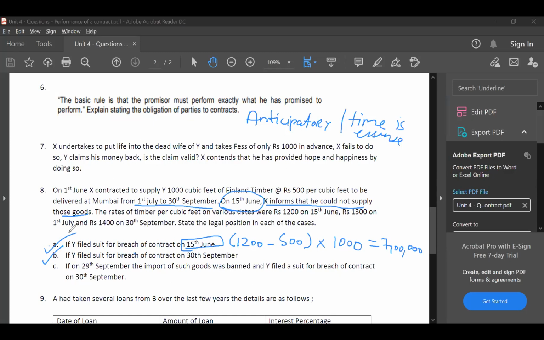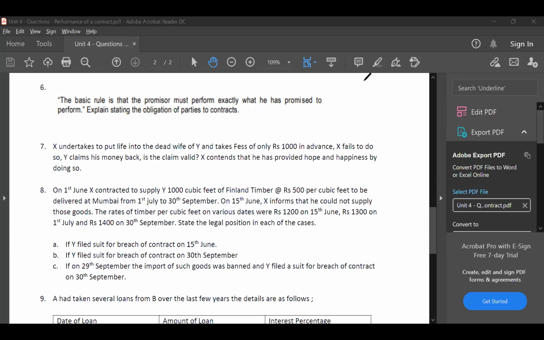Okay, there are 2 to 3 students asking me to repeat. Let me just repeat it again. See, very simple, guys. I hope you understood the facts of the question. X has agreed to sell to Y 1000 cubic feet of timber at rupees 500 per cubic feet. He said he will deliver this between the dates 1st July to 30th September.